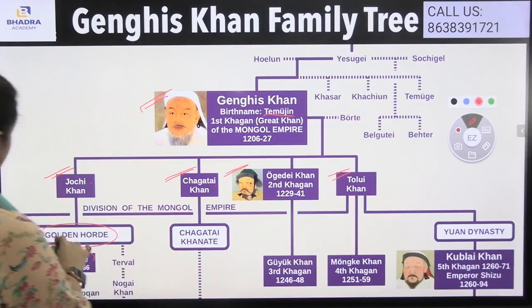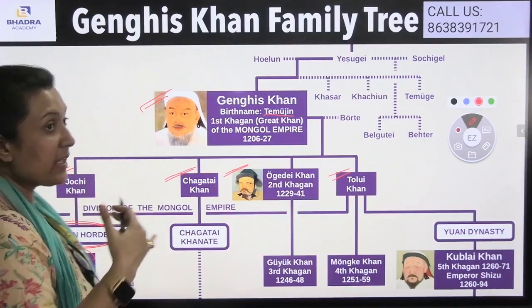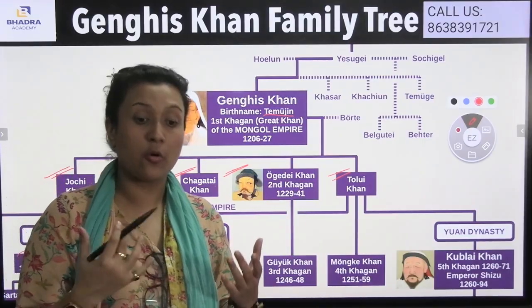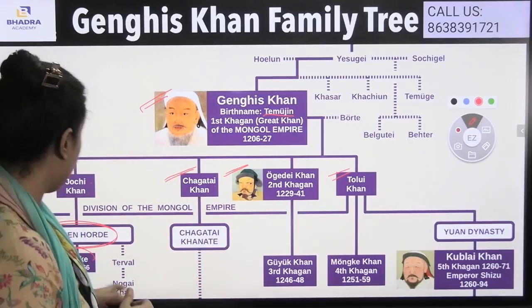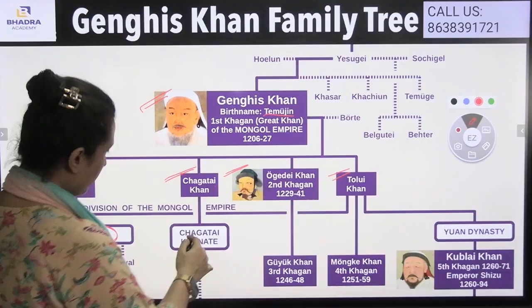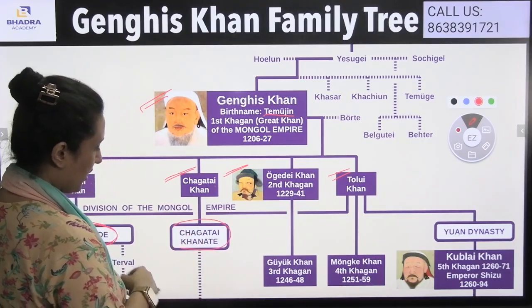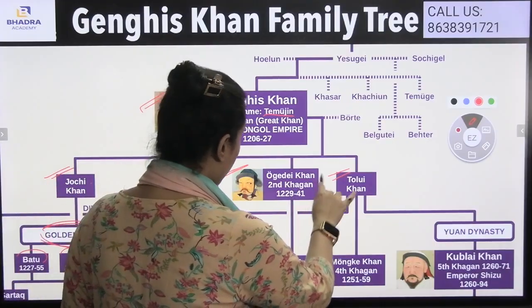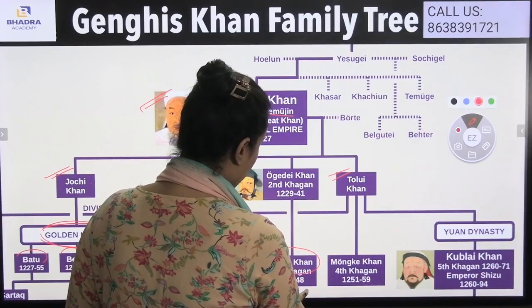During his time, it was known as the Golden Horde. Means under the empire of Joshi Khan, it was known as the Golden Horde, and his sons were Batu and Barke. He has two sons. Chagatai has no sons, but his empire is known as the Chagatai Khanate. And Ogode Khan has one son known as the Guyuk Khan.